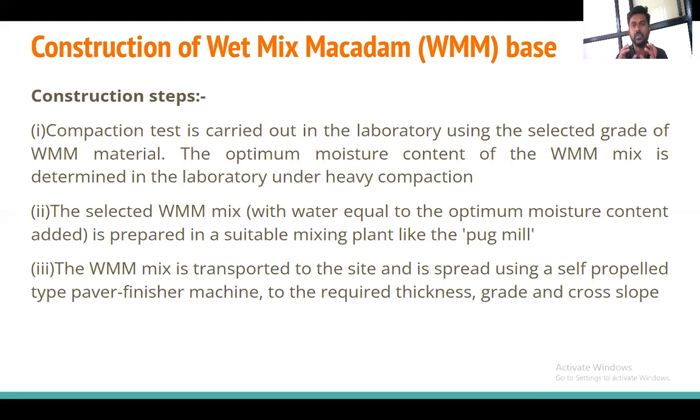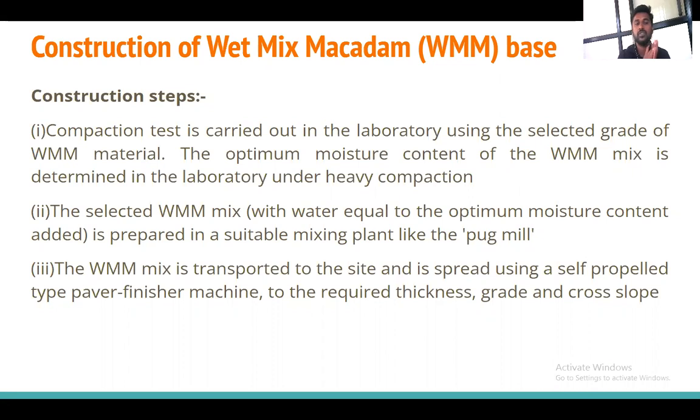Pug mill is nothing but the instrument which is used for mixing. You might have observed the construction of bricks, how it is done. When we take the mud and the different materials to be added when constructing the brick, all the mixture is mixed in the pug mill. So what is the pug mill? It is the instrument used for mixing the materials. Now I have to mix all the material with the water content as well in the pug mill.